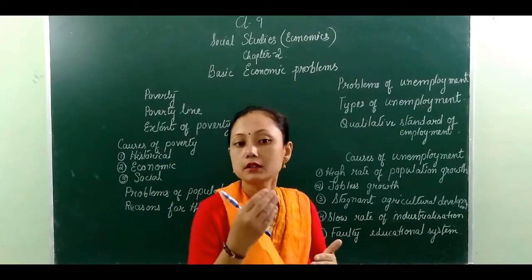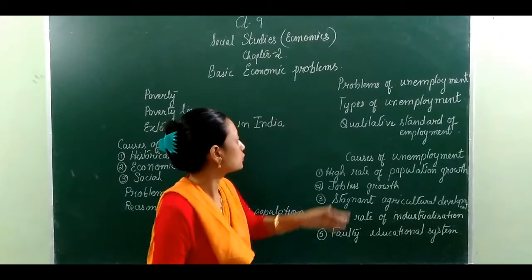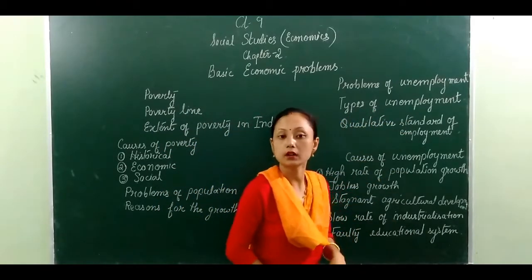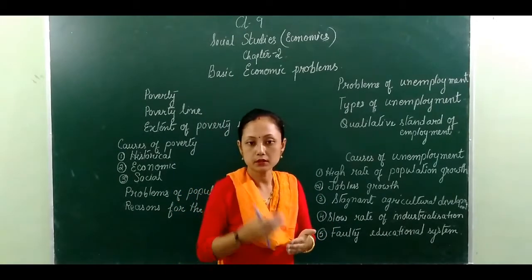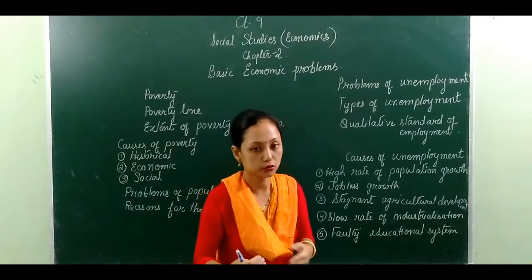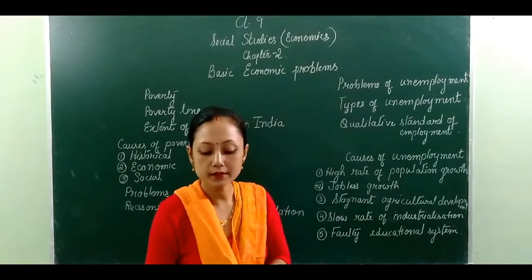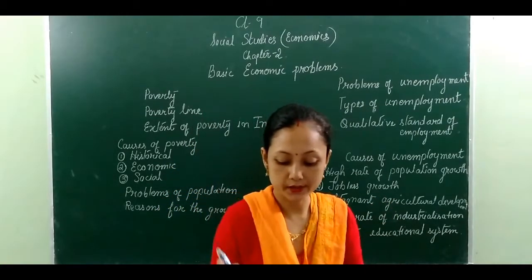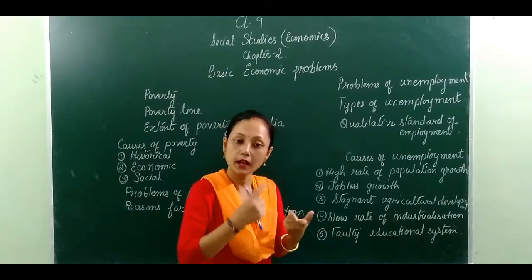Now after this, let's go to the types of unemployment. What are the different types? Unemployment is divided into many types according to the urban and rural sectors. We find that unemployment is divided into 2 types: rural unemployment and urban unemployment.